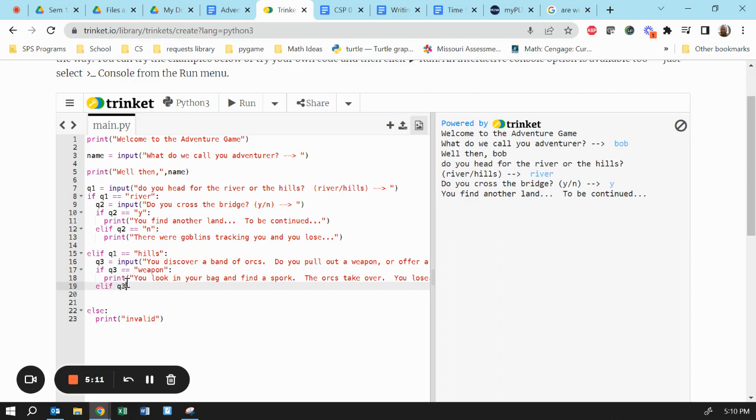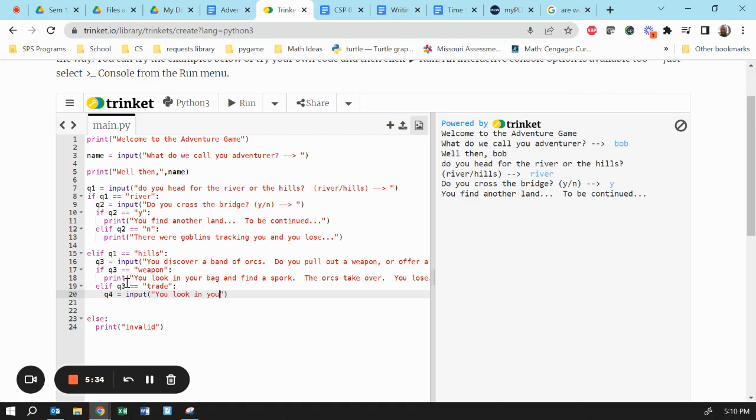Elif Q3 equals trade. Well, now we got something going here. We have to think about things we can trade, and this will be the last level to try to win the game. So let's ask a question 4. Let's see.